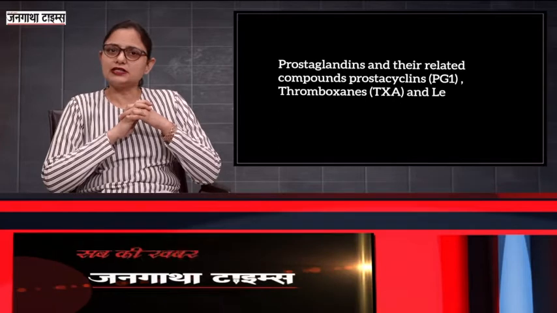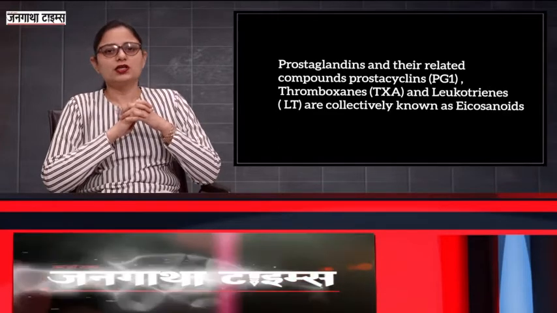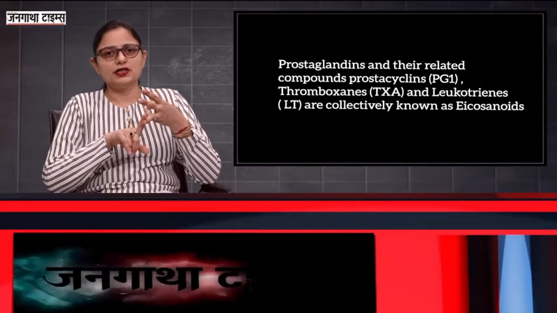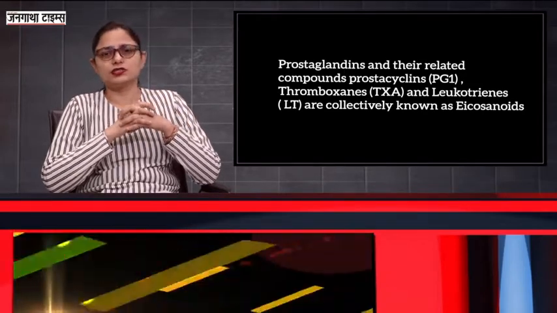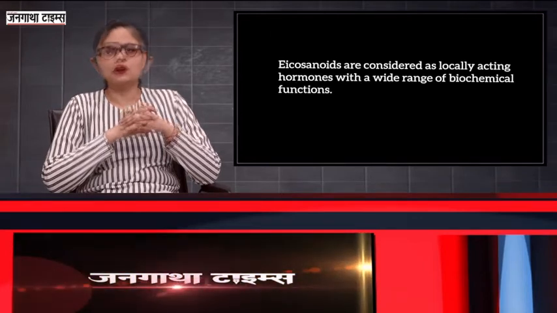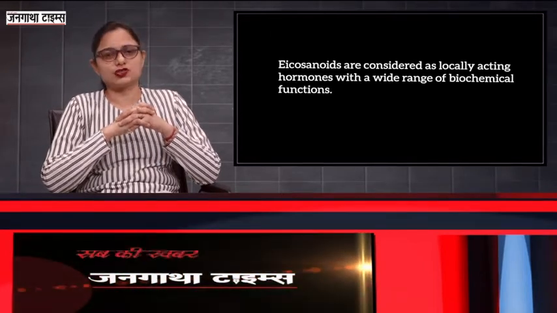Today I'll be discussing the topic prostaglandins and its related compounds. The prostaglandin and its related compounds, that are prostacyclins, thromboxanes and leukotrienes, are collectively known as icosanoids. Now these icosanoids are locally acting hormones with a wide range of biochemical functions.